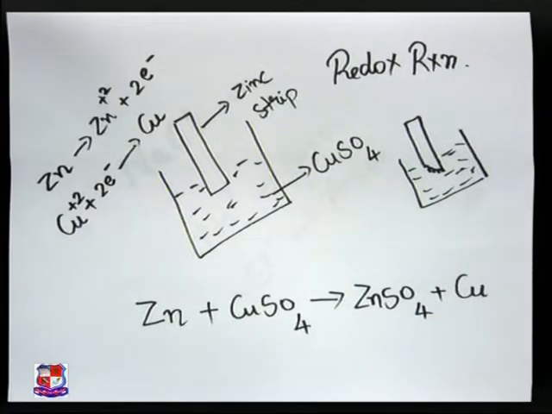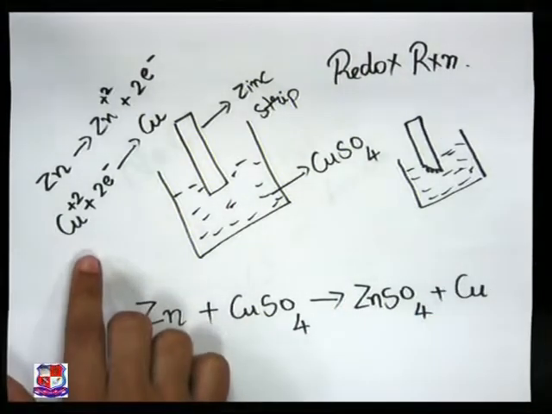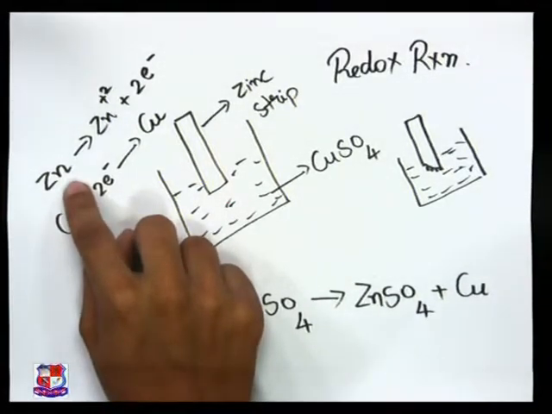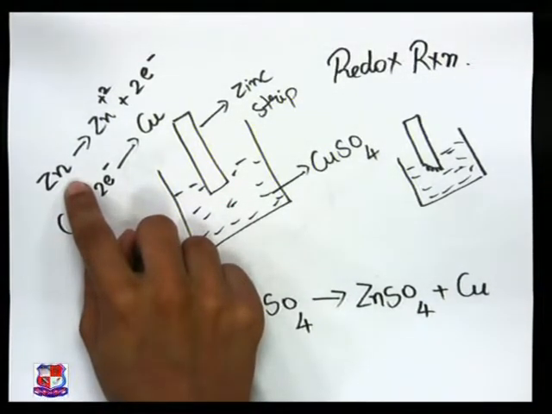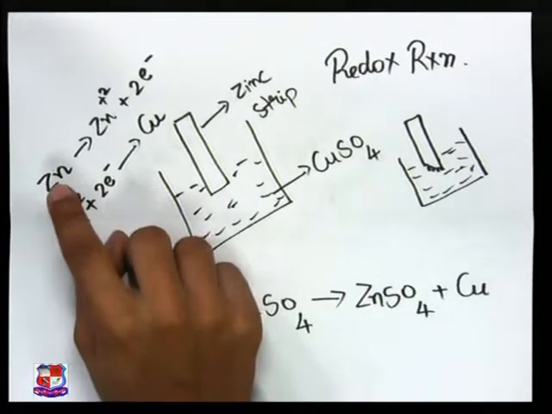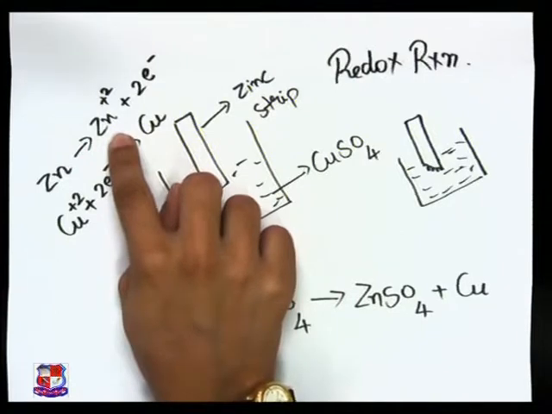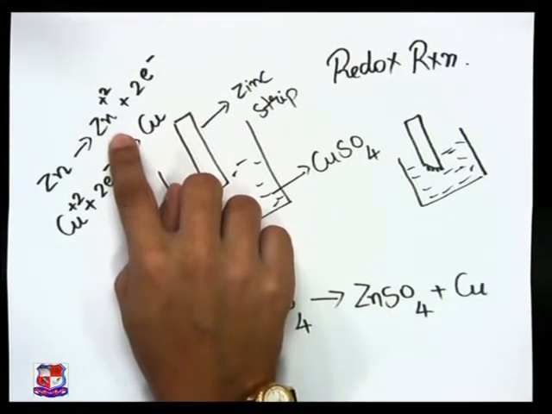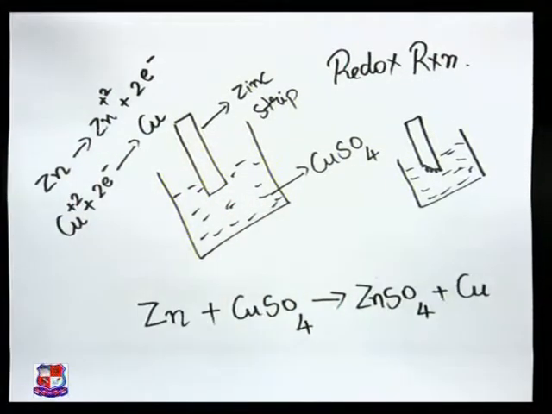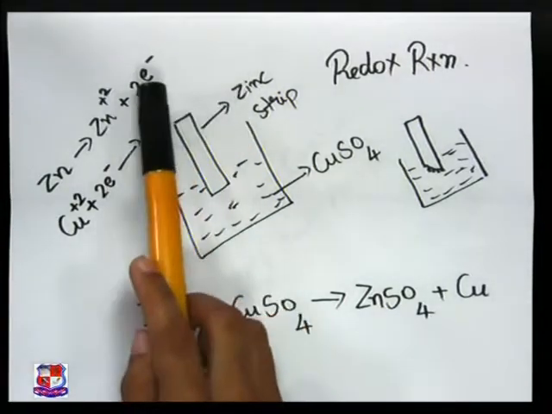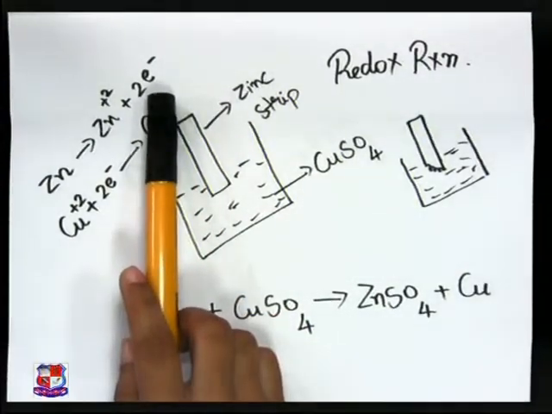Now if you try to write out the half cell reaction, what happens? Look here, this zinc was having the oxidation state of 0 earlier. From this 0 state, it is going to the +2 state. It means it is undergoing oxidation. But you know the definition of oxidation, that it is removal of electrons. So 2 electrons are removed in the process.